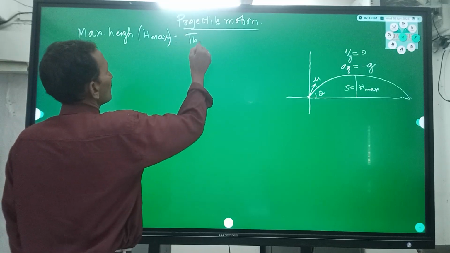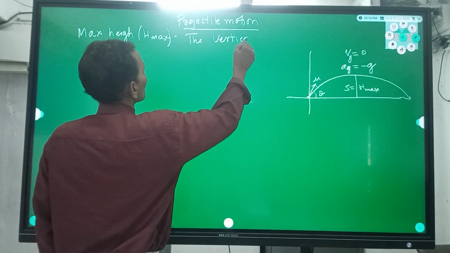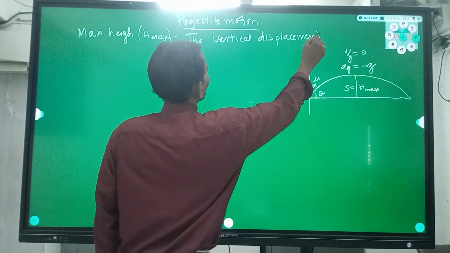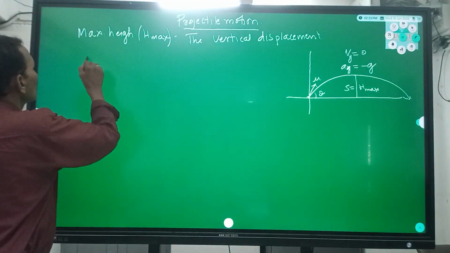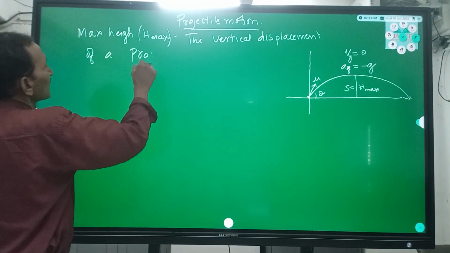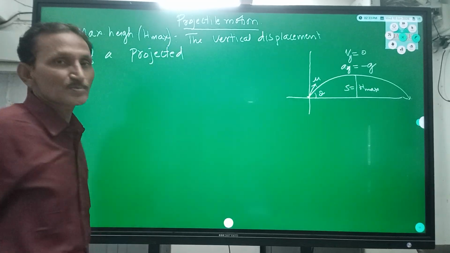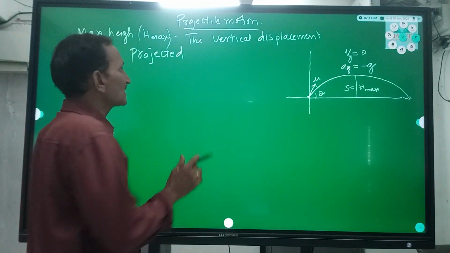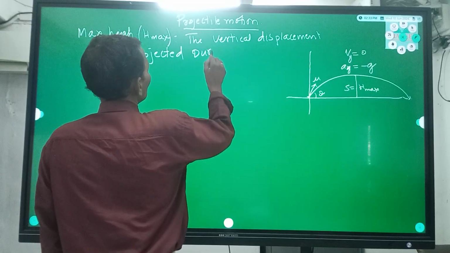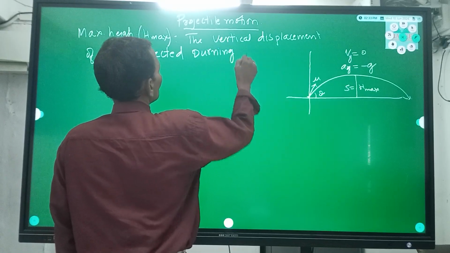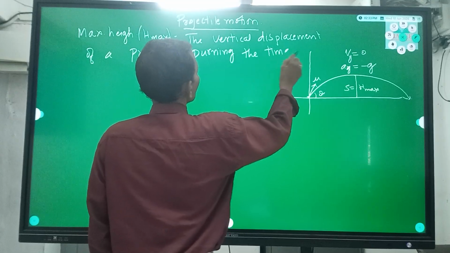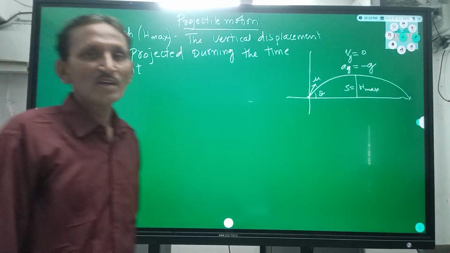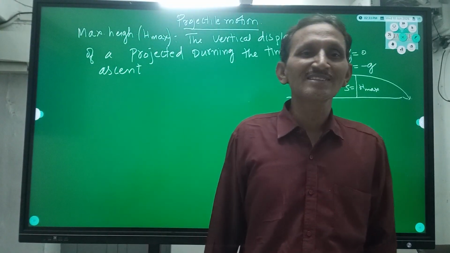So it is the vertical displacement of a projected body during the time of ascent.